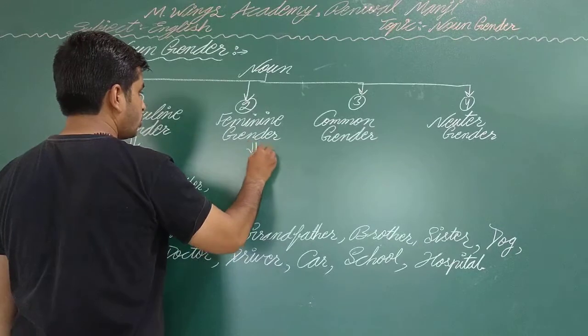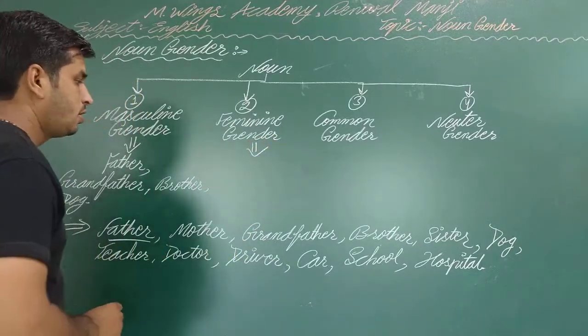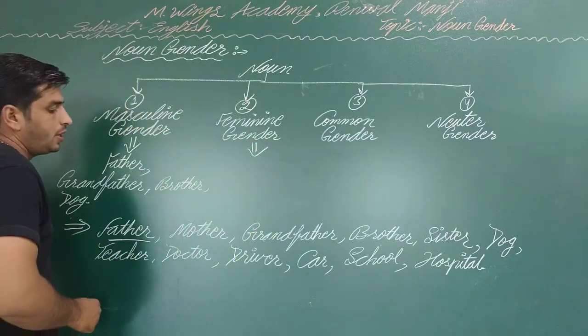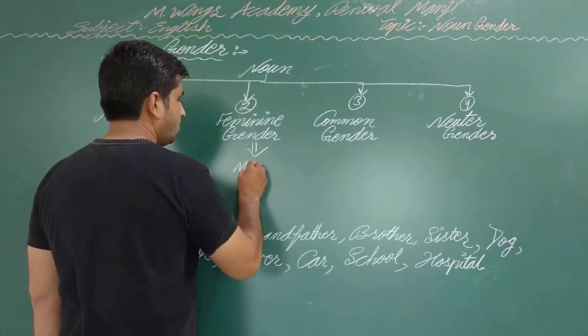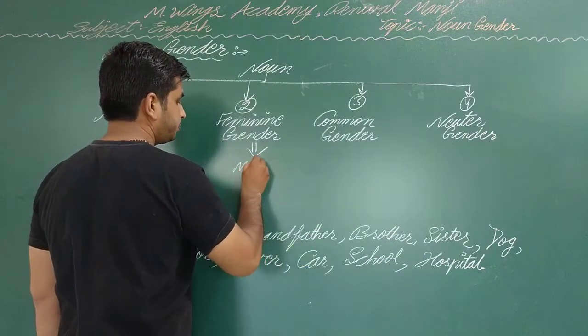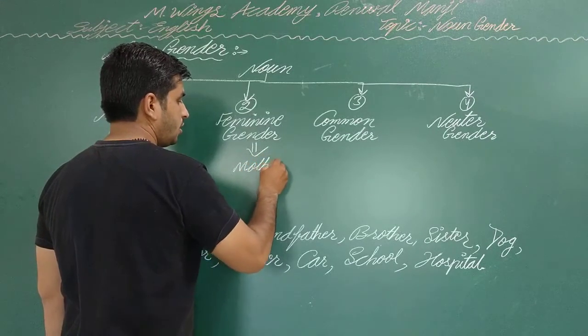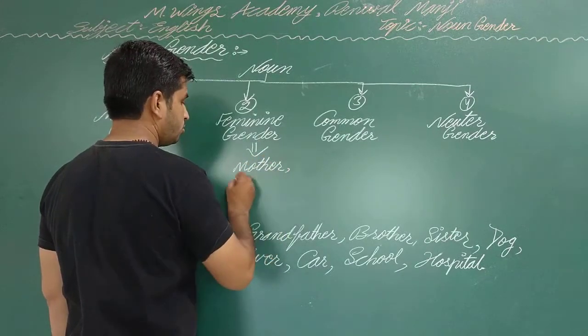So first of all, we talk about the feminine gender. Feminine means female. So among these words, mother is female, and sister is also female.